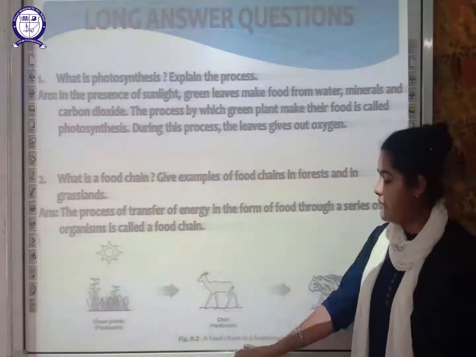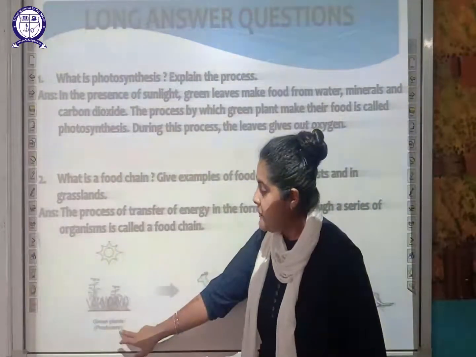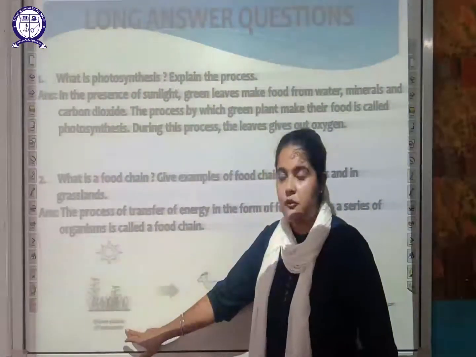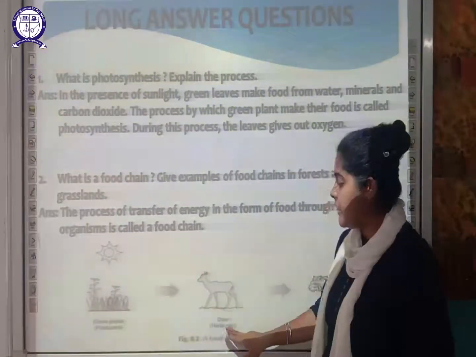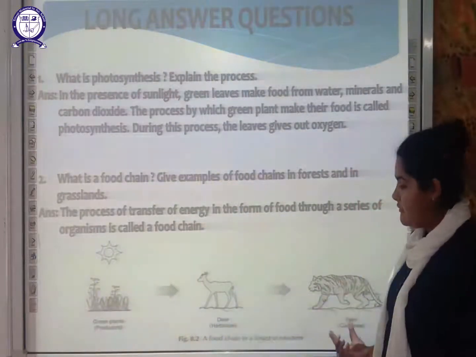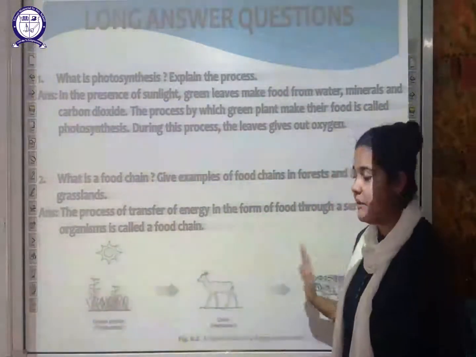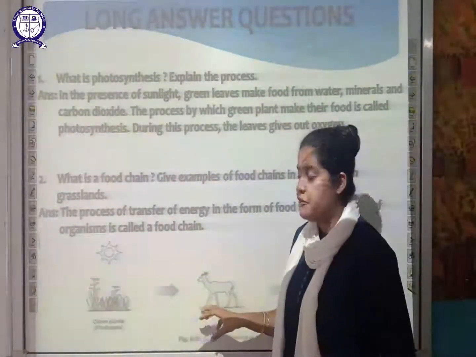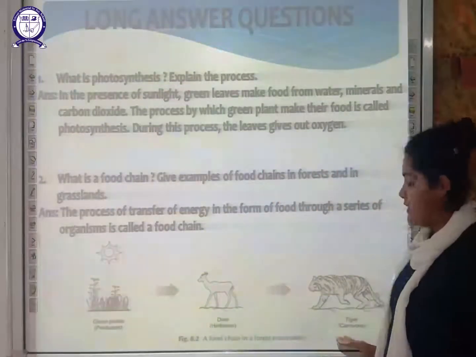For example, here we have to discuss the food chain in the forest ecosystem. You can see the green plants which produce the food are called producers. They are eaten by a herbivore, that is the deer, and this deer is eaten by a tiger, which is a carnivore. This is how the energy is transferred from one trophic level to another. This is the complete food chain: producers, then herbivores, and the last one is carnivores.